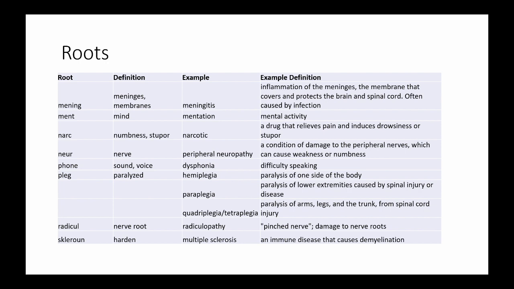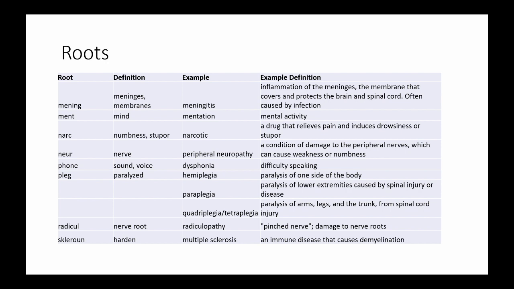Narc means numbness or stupor. A narcotic is a drug that relieves pain and induces drowsiness or stupor. Neur means nerve. Peripheral neuropathy is a condition of damage to the peripheral nerves, which can cause weakness or numbness. Phon means sound or voice. Dysphonia is difficulty speaking.